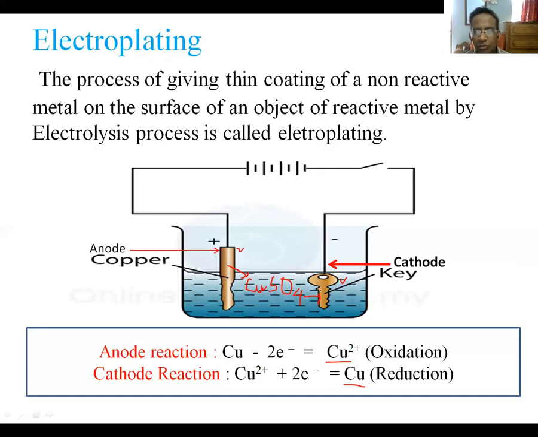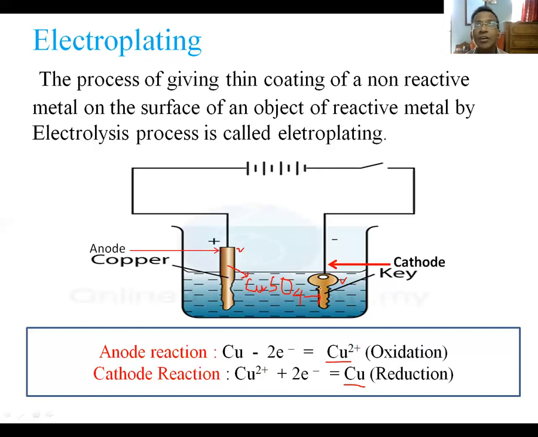Then you will use the iron spoon at the cathode and nickel metal at the anode, and you will take the nickel salt solution like nickel chloride or nickel sulfate, and if you carry electrolysis, then a thin coating of nickel will be given at the surface of the iron. This is the general principle.